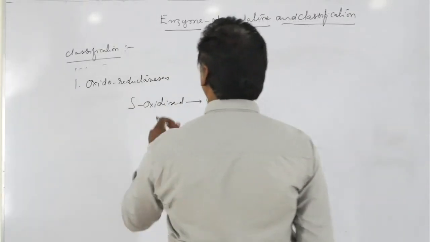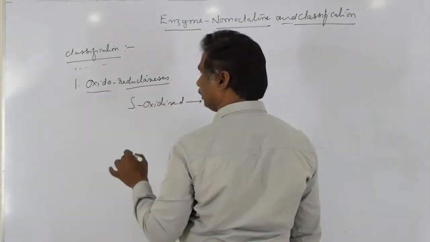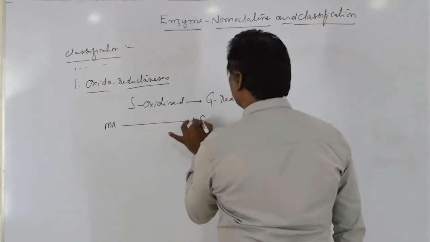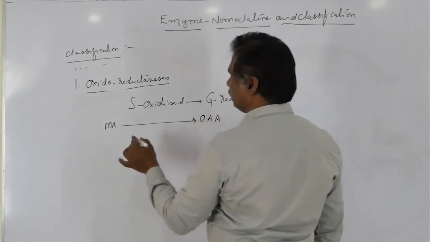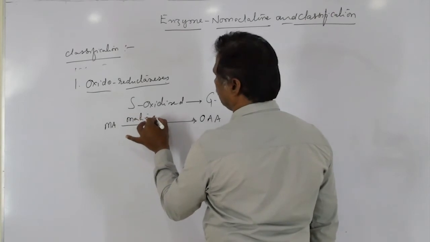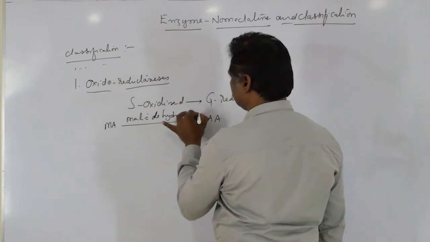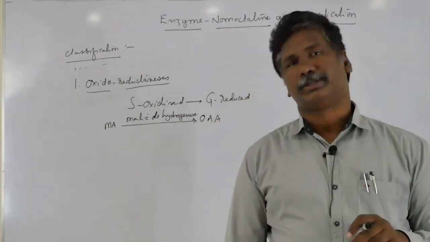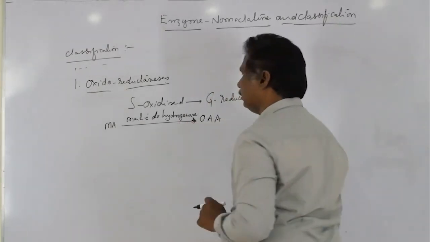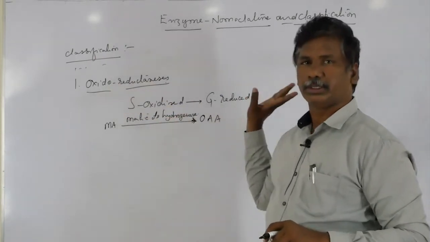For example, the last step in the Krebs cycle, where malic acid is converted into oxaloacetic acid in the presence of the enzyme malic dehydrogenase. So in that malic dehydrogenase, it undergoes an oxidation reaction.